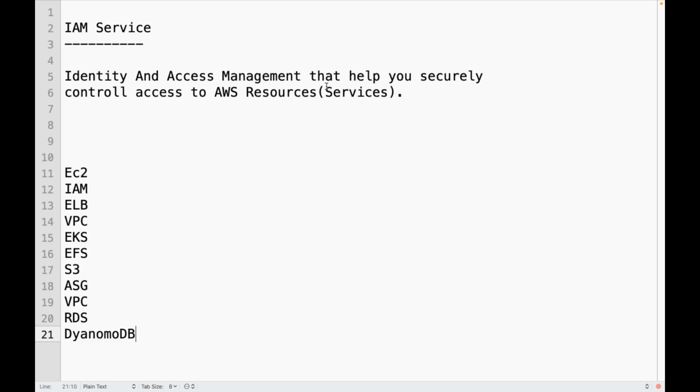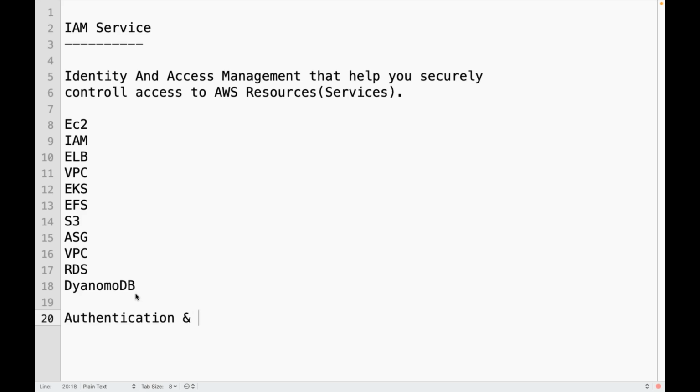So in AWS, we can create and manage these resources, but who can do what on these resources is based on IAM. With IAM, you can centrally manage the permissions that control which AWS resources users can access. Who can access what within AWS can be defined in IAM. So IAM is all about identity and access management. It's all about authentication and authorization.